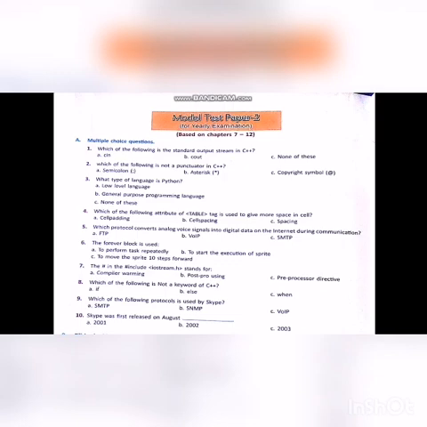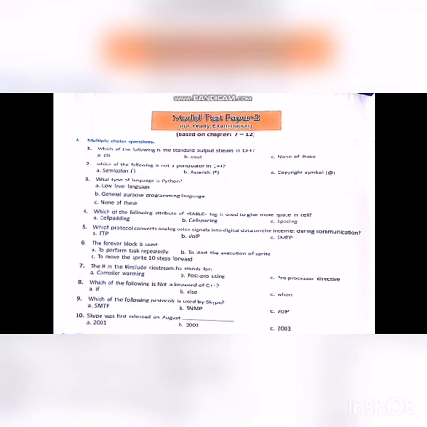Just leave this. Fourth one, which of the following attributes of the table tag is used to give more space in a cell? For that, the answer is A option, cell padding. Fifth one, which protocol converts analog voice signal into digital data on the internet during communication? The answer is B option, VoIP.